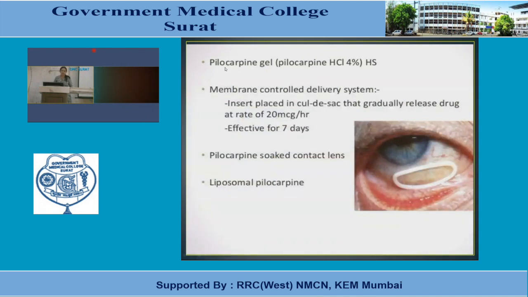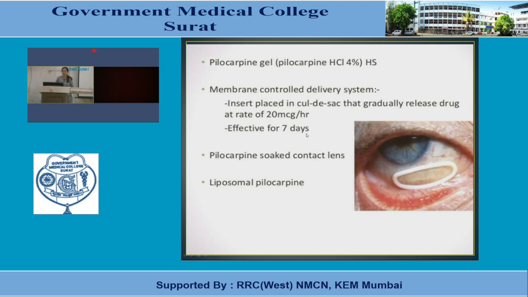Preparations of pilocarpine available, which are they? Pilocarpine gel, pilocarpine hydrochloride 4%, and a membrane controlled delivery system. This is a new drug delivery. Nowadays it's not a new drug delivery system, but you can remember it as a different type of delivery system. It is inserted in the cul-de-sac and gradually releases drug at the rate of 20 microgram per hour, effective for 7 days.